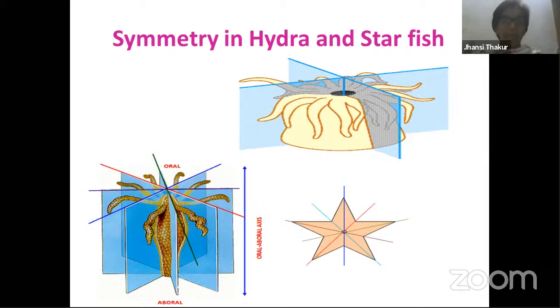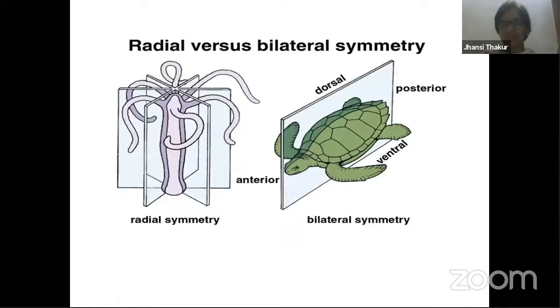But when you talk about radial symmetry, actually it is found in the adults of these echinoderms, but not in the embryo, juvenile or larval stages. In larval stages of Echinodermata, bilateral symmetry is there, but when they become adults, you find radial symmetry. But pure radial symmetry is found in only 2 phyla. One is Coelenterata, Cnidaria, which is important, and the second one is Ctenophora. So this is the symmetry you find here.